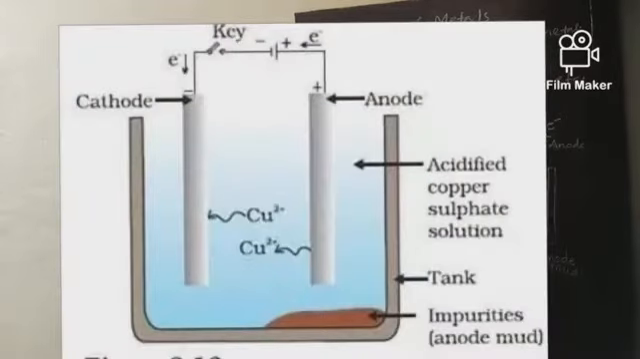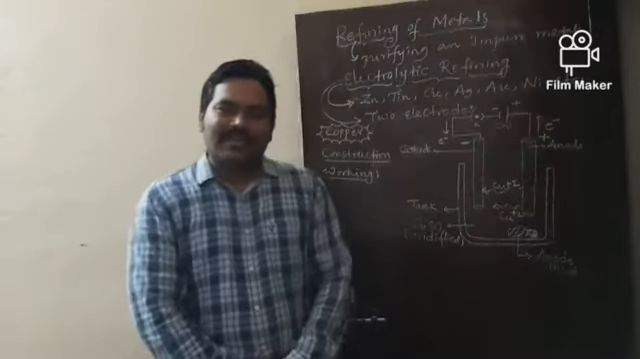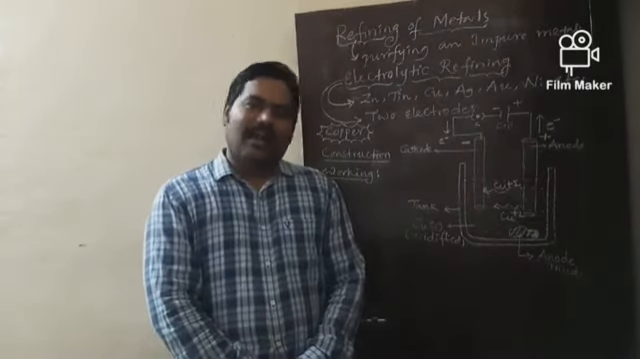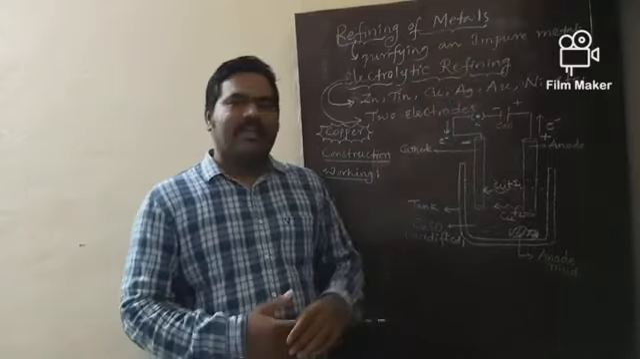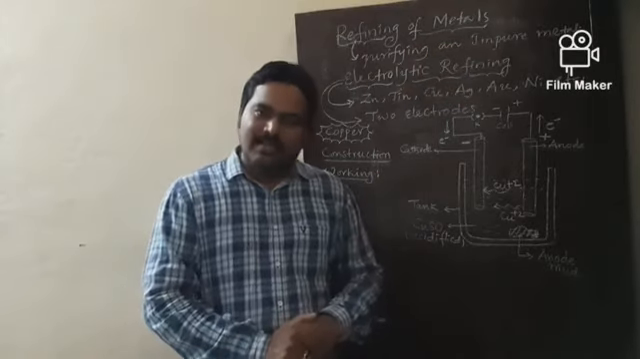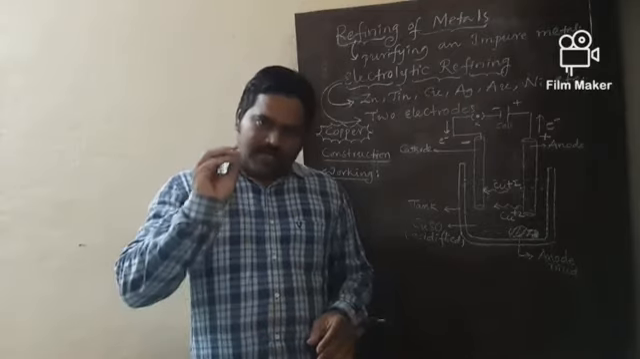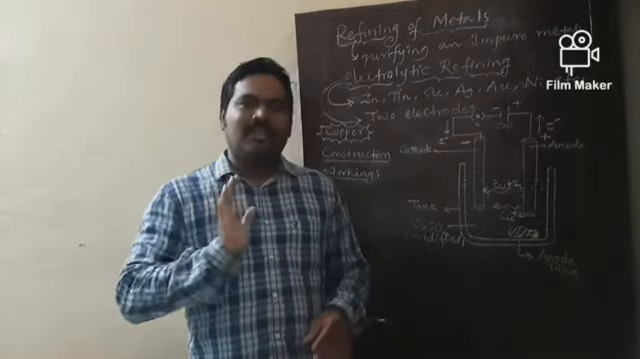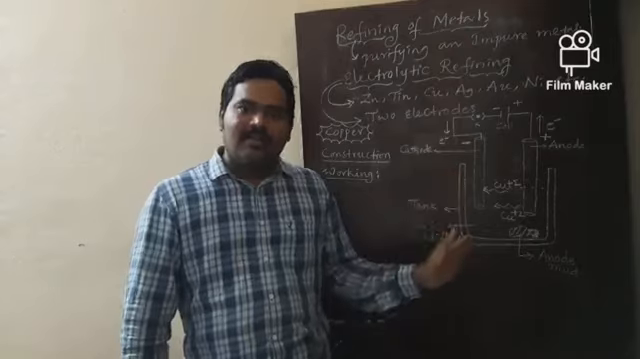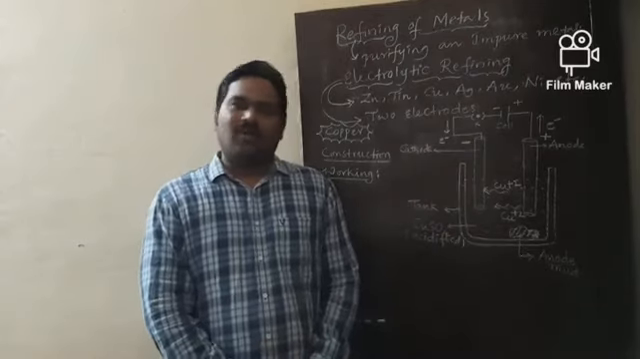What is the page number in the textbook, my dear? 52. Yes, this diagram is prescribed on page number 52. So this is about electrolytic refining of copper, in fact electrolytic refining of metals. This is the third step in the general principles involved in metallurgy. With this, I have successfully ended the occurrence of metals topic totally.